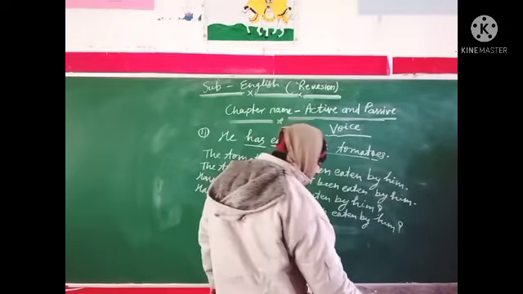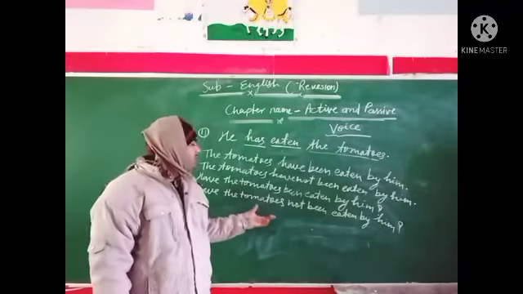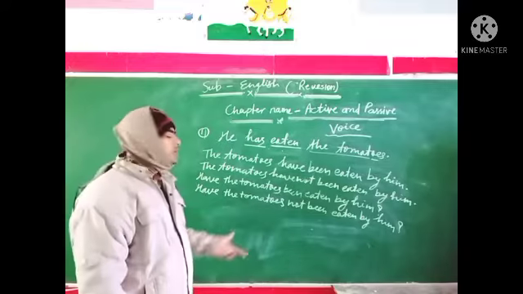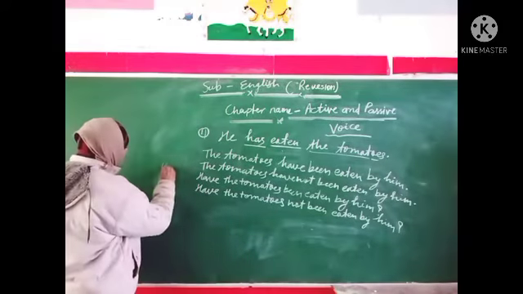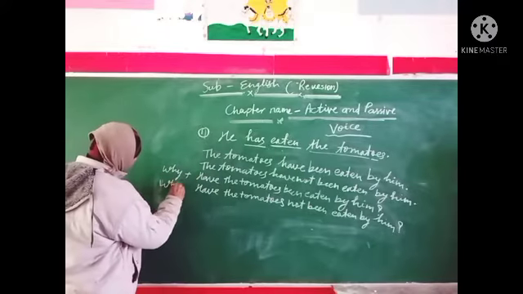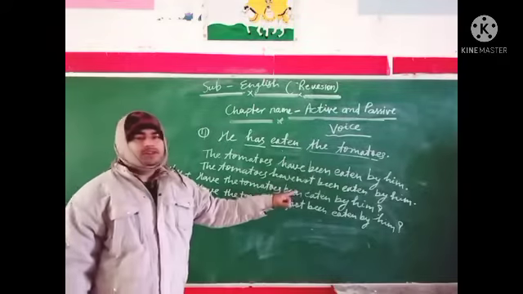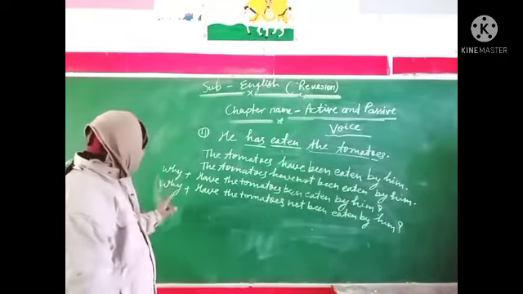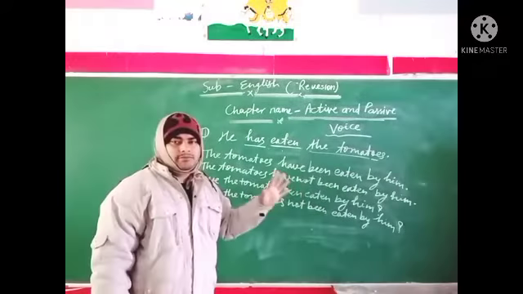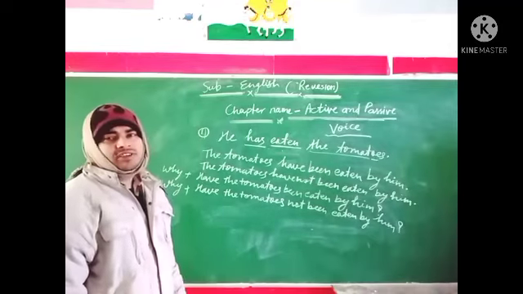And if we change this with the help of a WH word, then we add the WH word: Why have the tomatoes been eaten by him? And why have the tomatoes not been eaten by him? These are the sentences in passive voice.